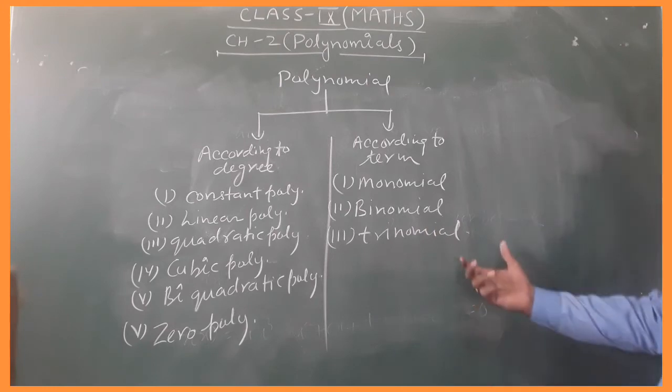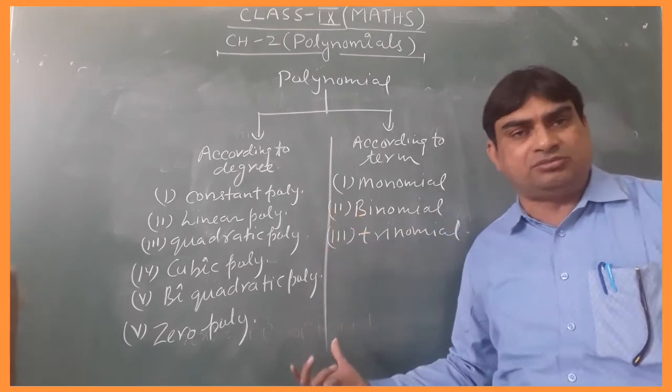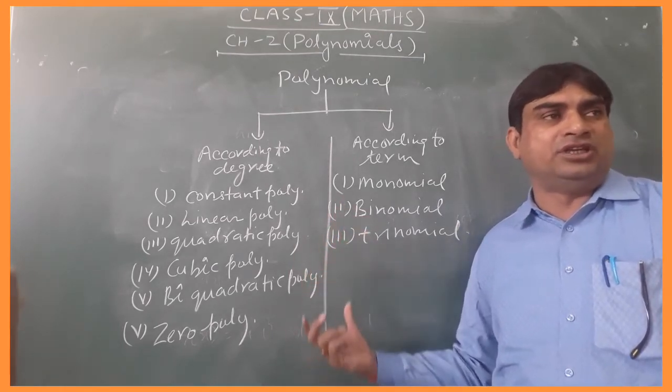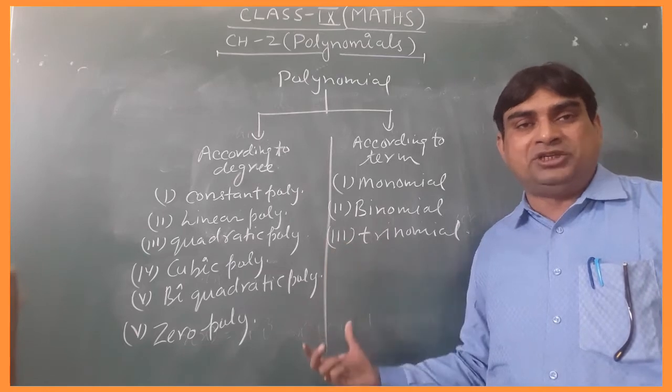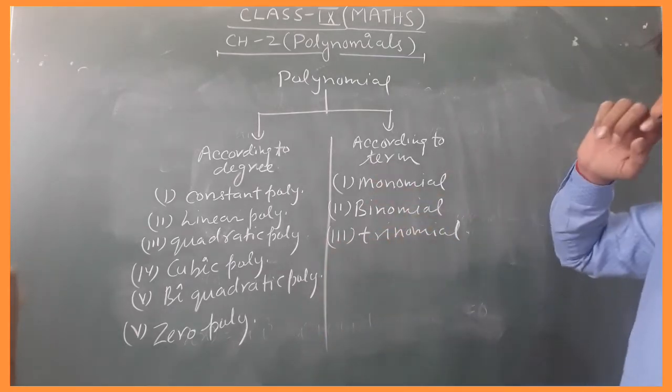Similarly, the fourth term is tetranomial, 5 is pentanomial, 6 is hexanomial, 7th is heptanomial, 8 is octanomial, 9 is nonomial, and 10 is decanomial, and only 3 is in our course.